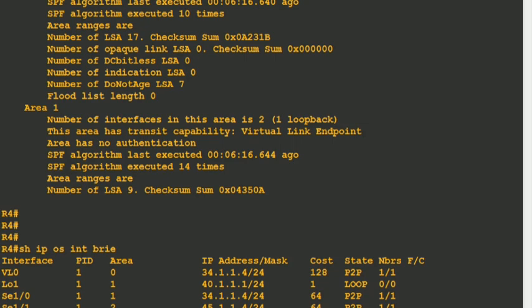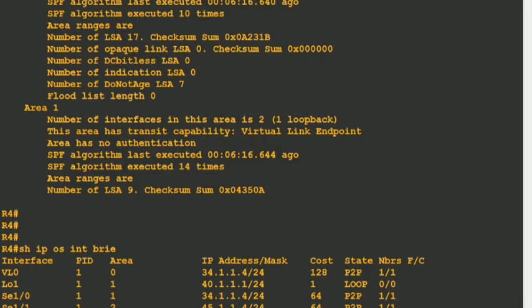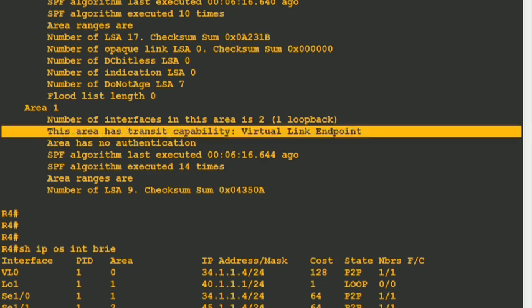So same as a GRE tunnel, now they have created a virtual link. So virtual link at the endpoint. Yeah, of course it must have this information. This area has transit capability, virtual link, endpoint. But the thing is, it should have this flag on in its router LSA as well for area 1.